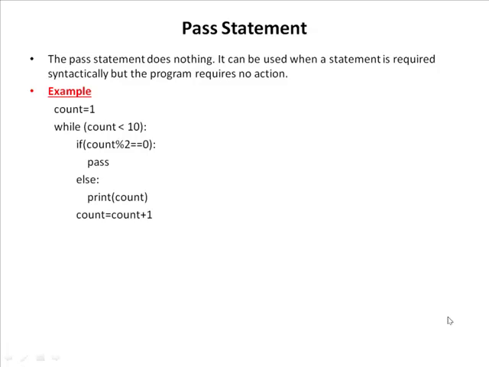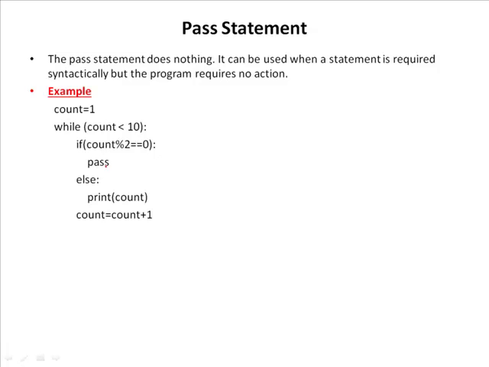Suppose we have a loop or a function that is not implemented yet, but we want to implement it in the future, and it cannot have an empty body. If there is an empty body, then the interpreter would complain. So we use the pass statement to construct a body that does nothing. And here if you see this example, this example program is to display the odd numbers only. In future I may want to display the even numbers also. So for that reason